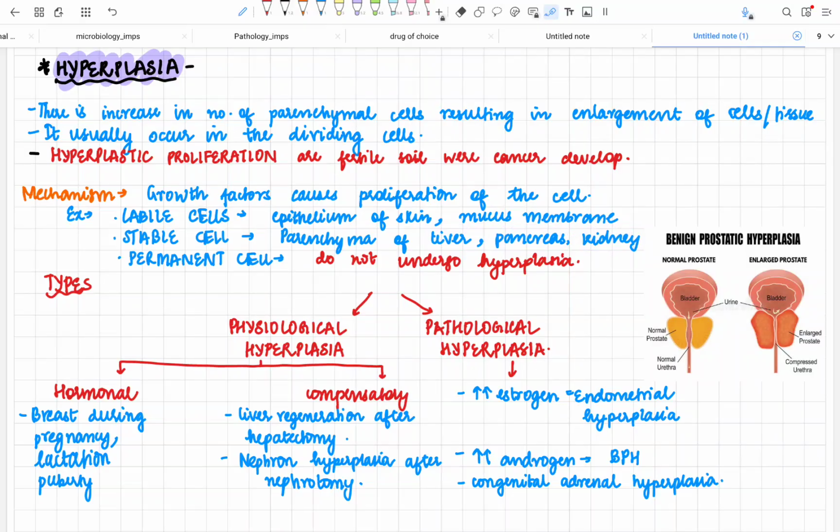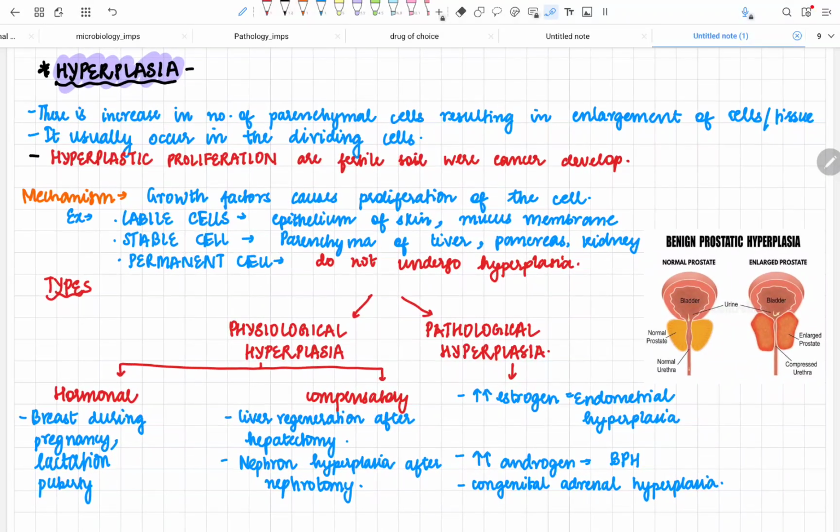Now we will see the types. We see physiological hyperplasia and pathological hyperplasia. In physiological hyperplasia, it can be hormonal or compensatory. The hormonal one is the breast during pregnancy, lactation, and puberty. The changes in the breast that we see during these three stages are basically due to the increased production of hormones like estrogen and progesterone.